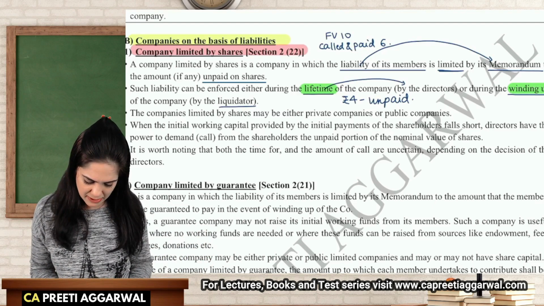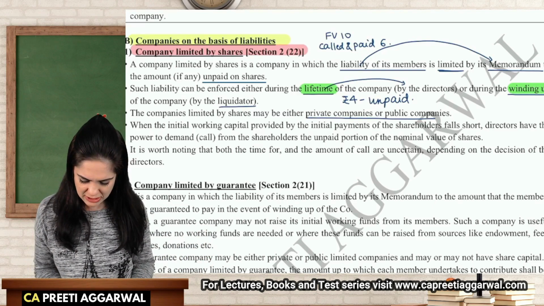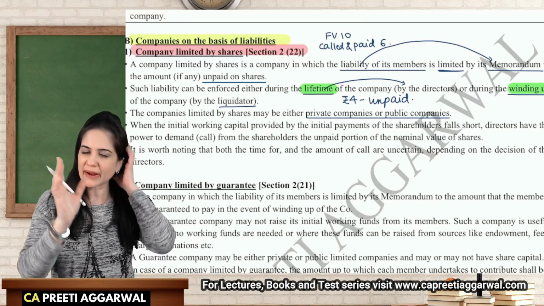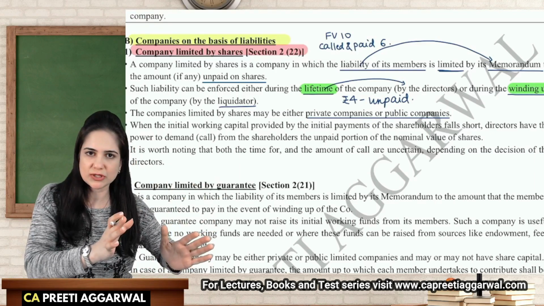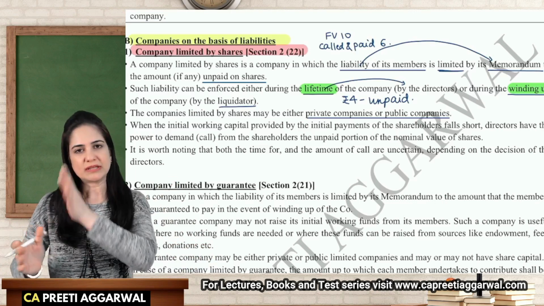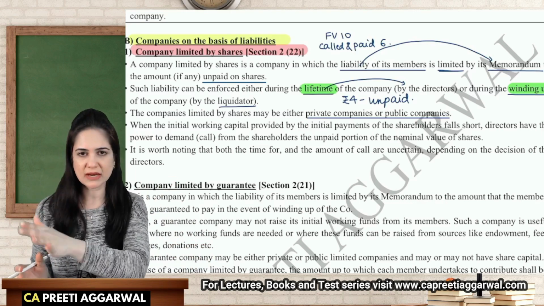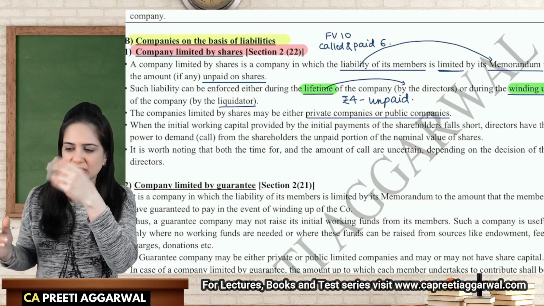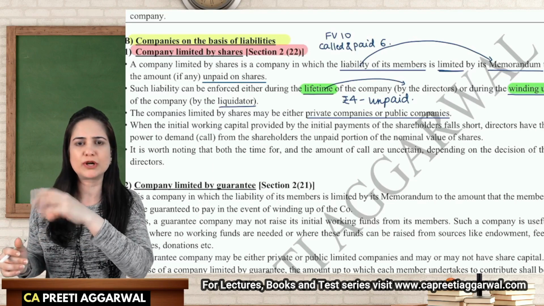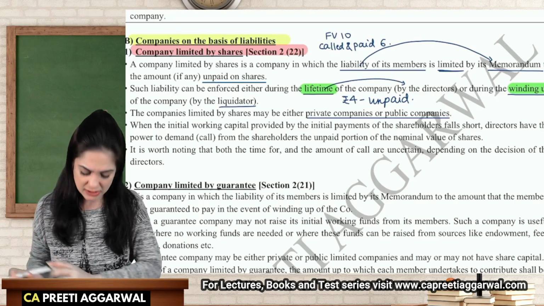The companies may be either private or public, because we know this is the main classification. Okay, so private and public is the main classification. Then you have category, that is company limited by shares, guarantee, unlimited. Then subcategory, whether it is a government company, non-government, foreign, domestic, holding, subsidiary, that is a subcategory.